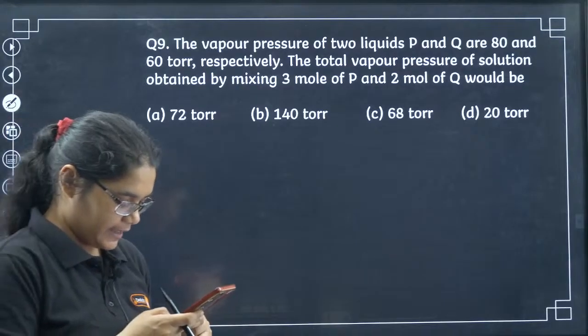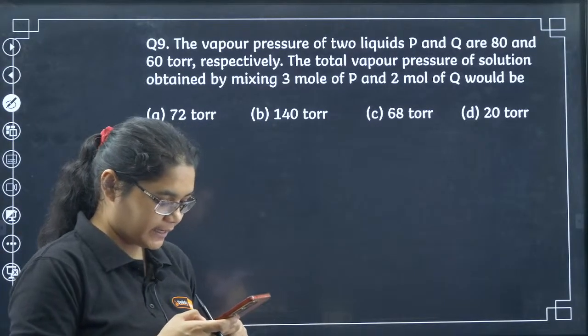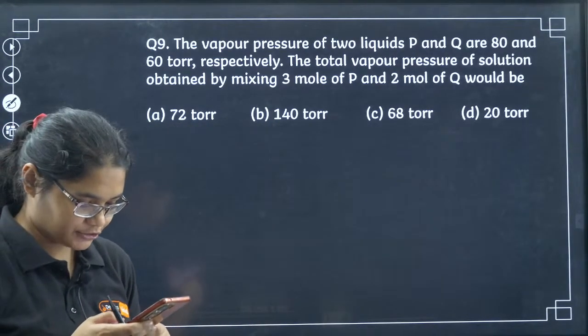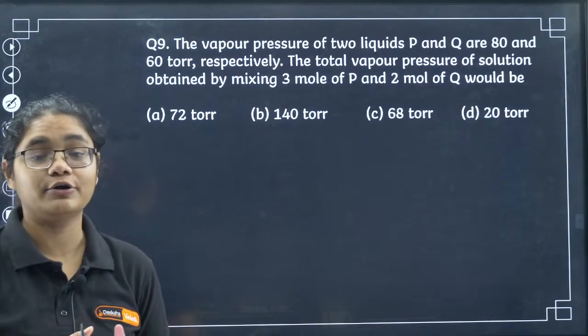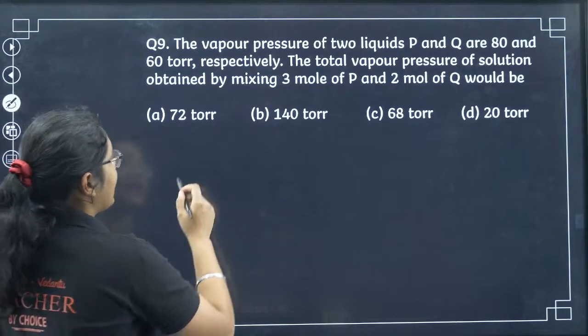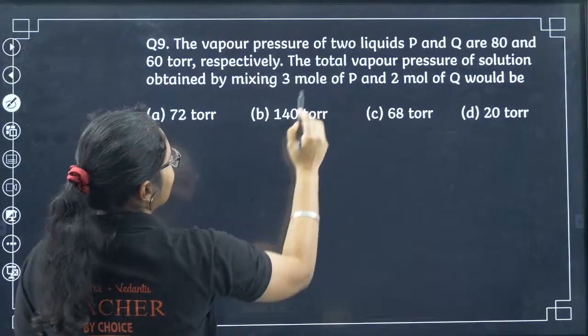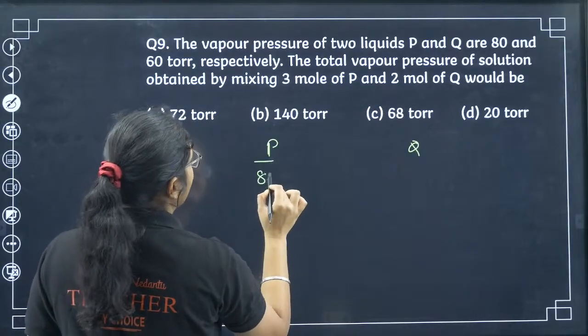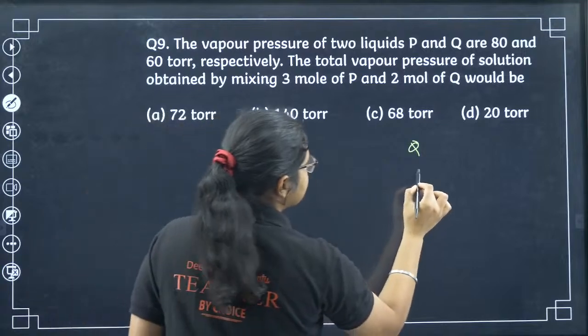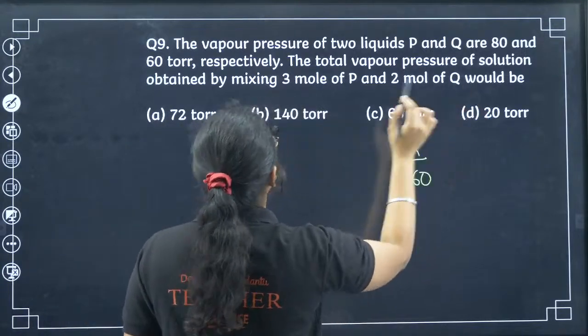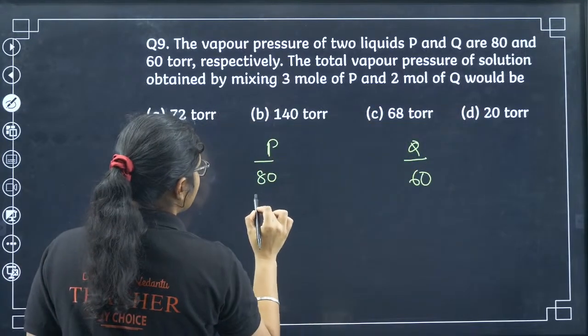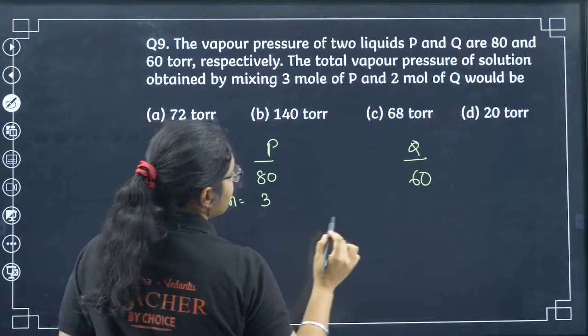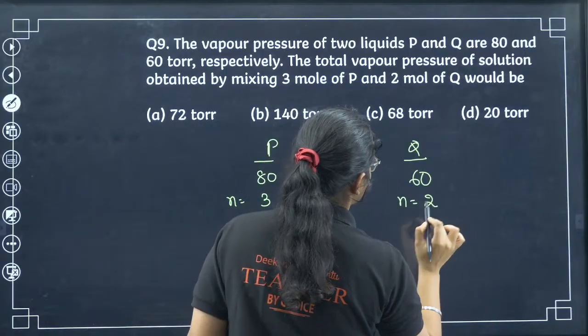Okay, I am waiting for your answer quickly. We have to calculate the total pressure. 9A. Ashia, very good. Absolutely correct. 9A is the correct answer. See, you have P and Q. What is the vapor pressure of pure P? 80, and for this one it is 60. Next, what are the moles of P? Number of moles of P is 3 and number of moles of Q is 2, right?